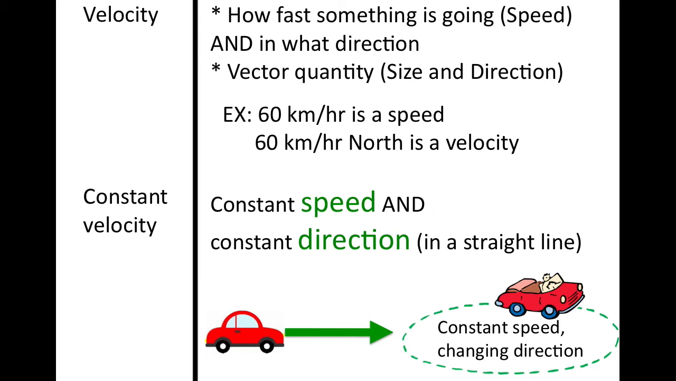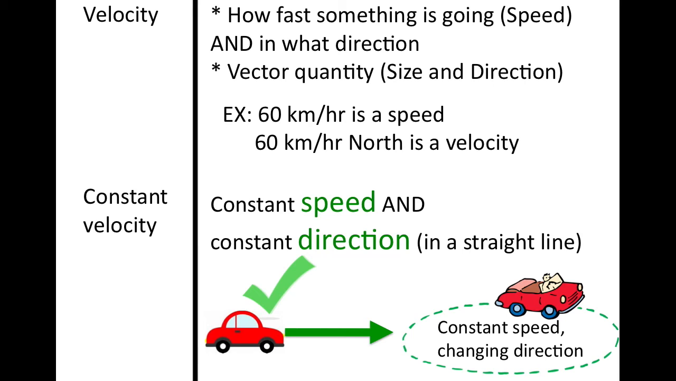Now, constant velocity: if I say that the car has a constant velocity, that means that its speed and its direction are consistent. And remember that when I say that an object has constant velocity, it means that it's traveling in a straight line. So for example, you see these two cars down below. The first car is just traveling in a straight line, okay? That is constant velocity.